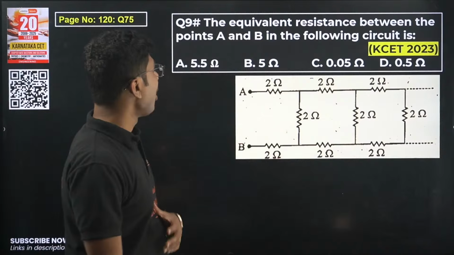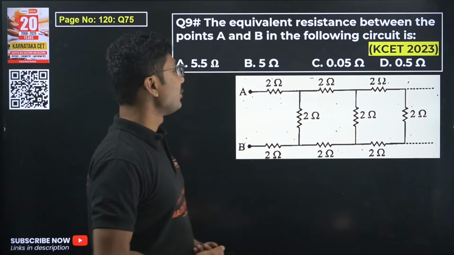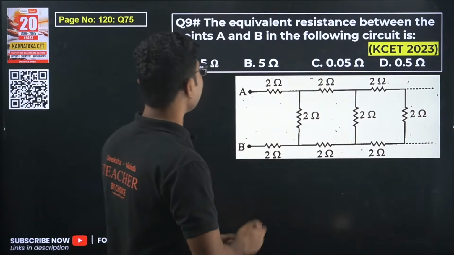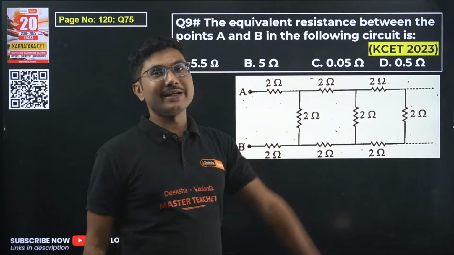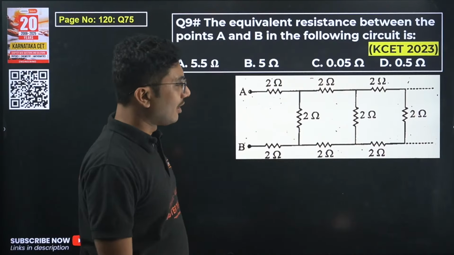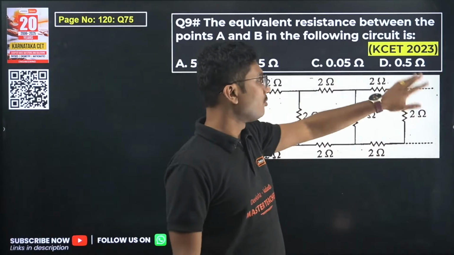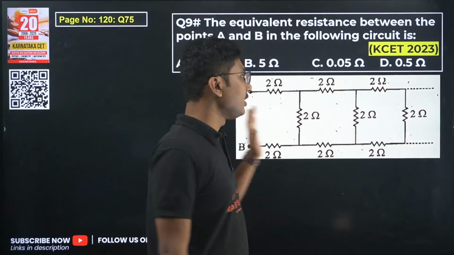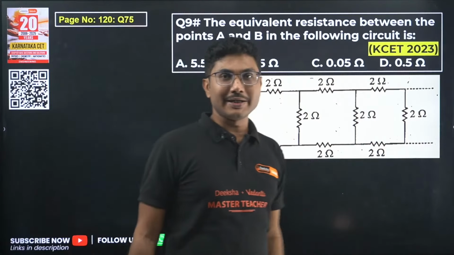Now let's see question number 9. This is a little difficult question. The equivalent resistance between the points A and B is. This is called an infinite circuit, an infinite combination of resistances. Why so? Because 2 ohm, 2 ohm, 2 ohm, and the same pattern continues till the end. That's why it is called an infinite resistance network.